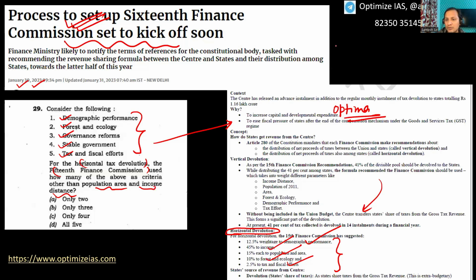Because see, if UPSC has to ask a question on Finance Commission, if you go through the PYQs, UPSC has already asked level 1 questions. What is a level 1 question in Finance Commission? Recommendations of the Finance Commission, or what kind of body it is, constitutional body or not. So they will go one layer deeper, and that is why they go one layer deeper.